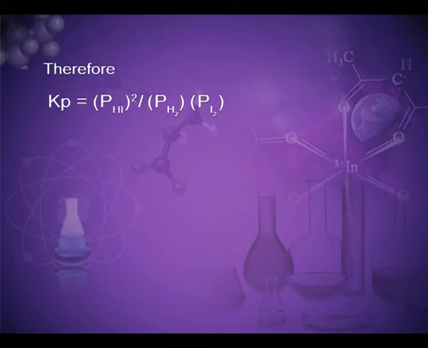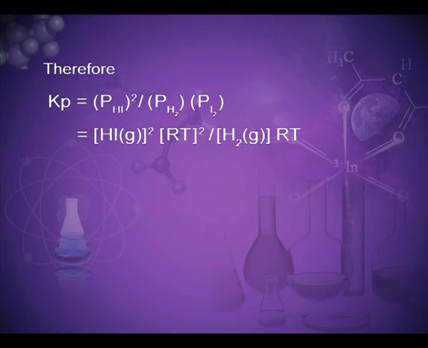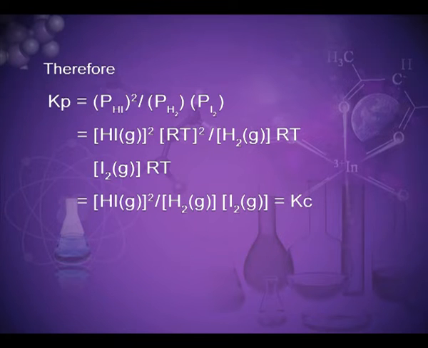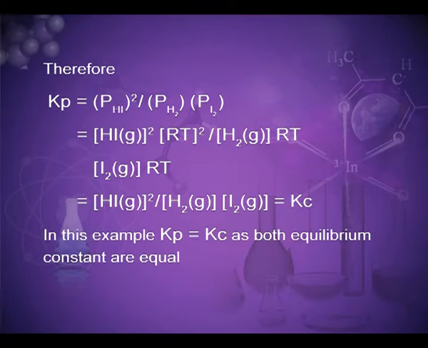Therefore, Kp is equal to P of HI squared divided by P of H2 and P of I2, which is equal to HI squared times RT squared divided by H2 RT and I2 RT, that is again HI squared upon H2 and I2, which is equal to Kc. In this example, Kp is equal to Kc as both equilibrium constants are equal.